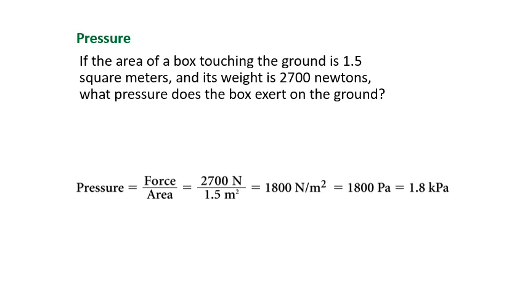So we would take the force, which is 2,700, and put it right there. We take 1.5, which is the area, and put it on bottom. When we plug that into our calculator, then we can easily see that this is 1,800 newtons per meter squared.